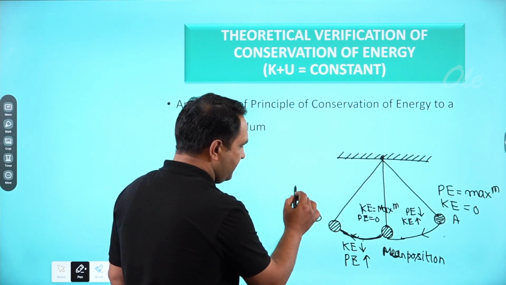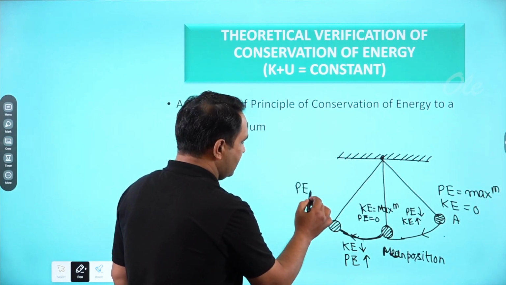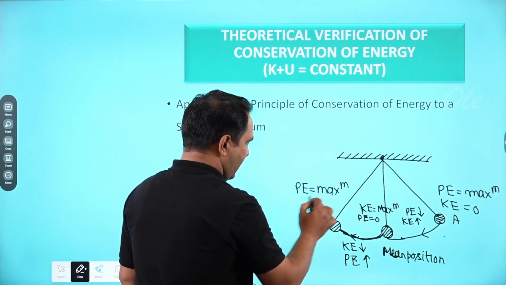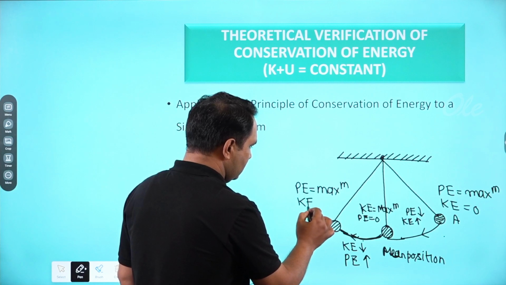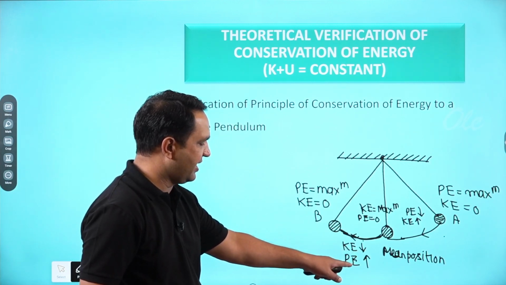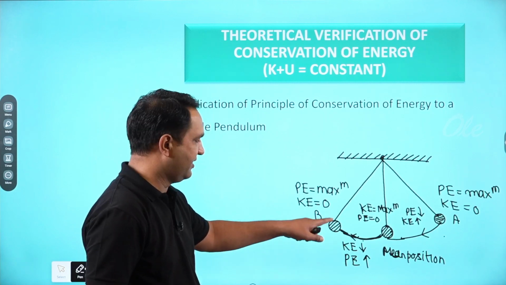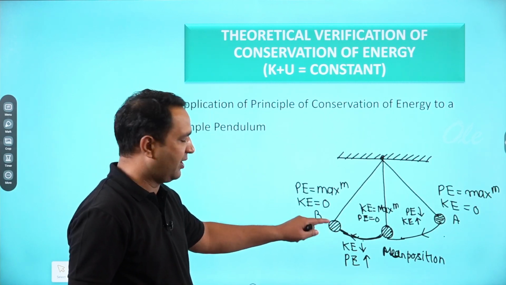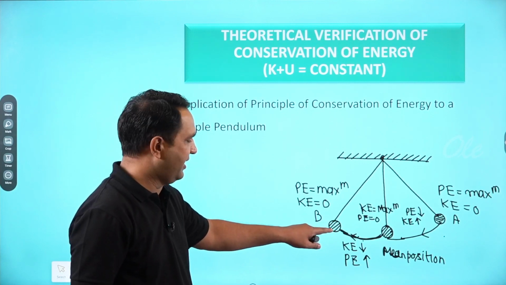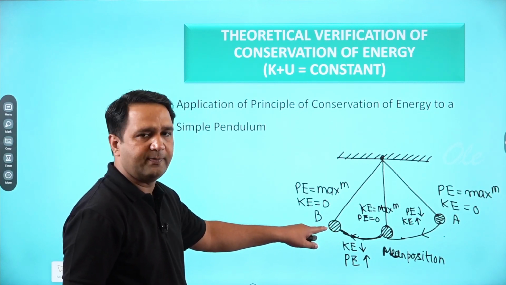So at this point B, the potential energy will again be maximum and kinetic energy will again be 0. Why? Because all the kinetic energy has been converted into potential energy at this point. Now again the ball has the maximum potential energy and its kinetic energy is 0 at point B.